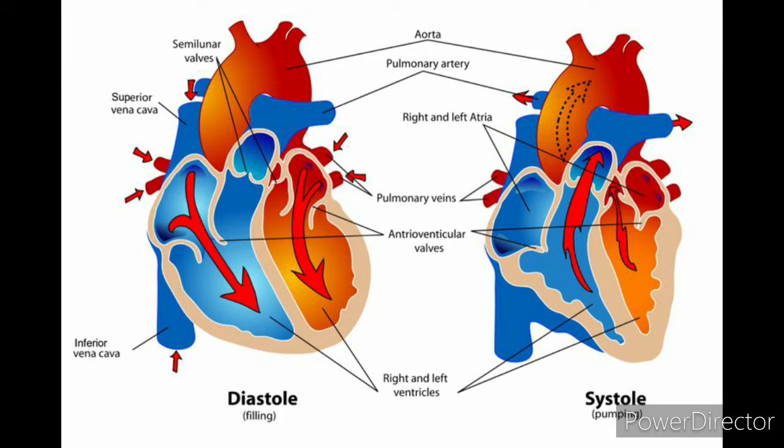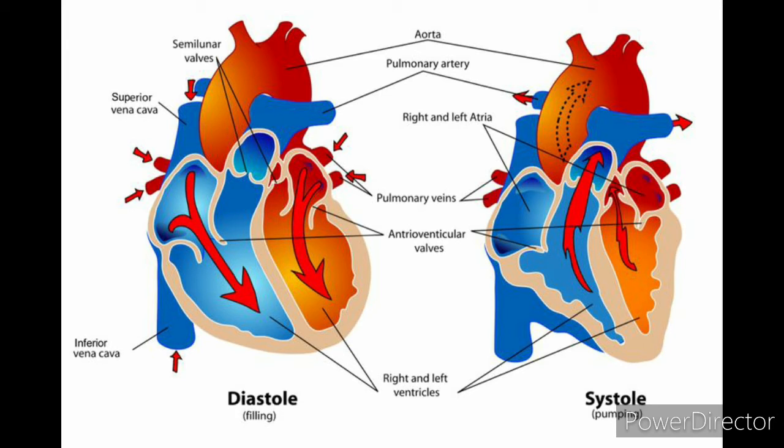Here, see, whenever the ventricles are contracting, that is the active phase, that is systole. Whenever the ventricles are resting, relaxing, that is the resting phase, and that phase is called diastole. Here the cardiac cycle includes systole and also diastole. Systole is an active phase where the ventricle contracts, whereas diastole is a resting phase where the ventricle will